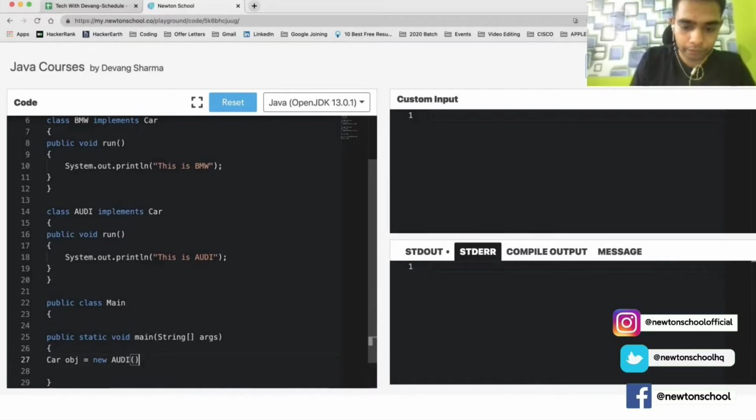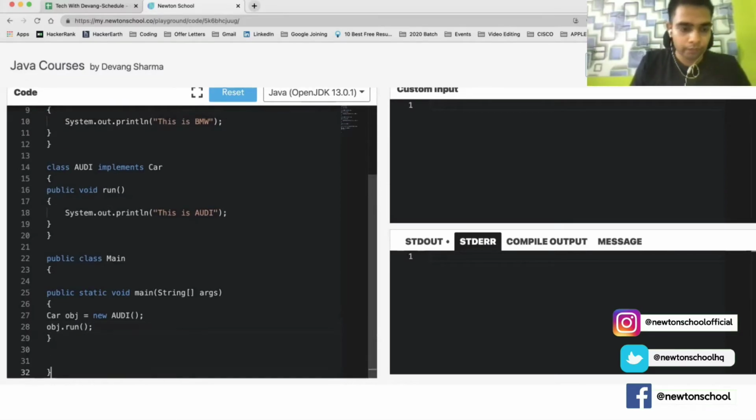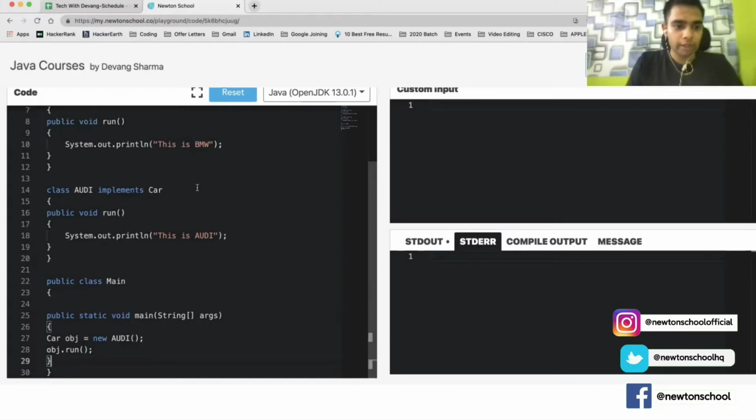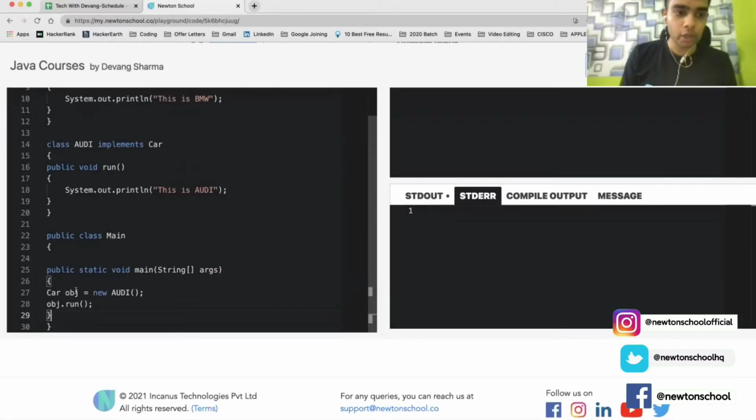And now I'm going to call run. So what I've done is there are two classes, BMW and Audi, and one interface car. These two classes are implementing the interface car. In my main method I create an object of type car, which is basically of type Audi, and I call the function run.